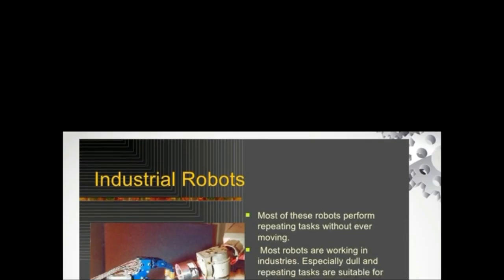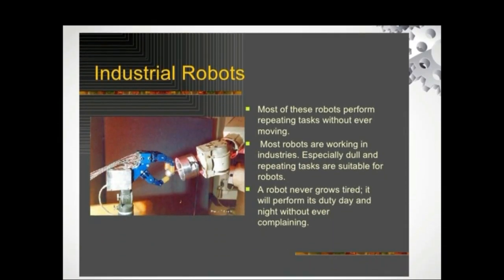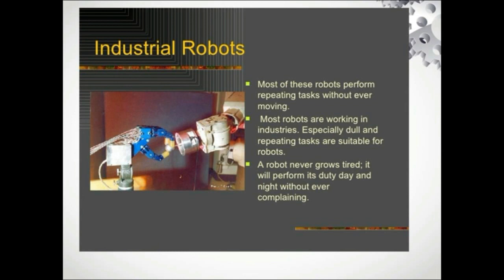Now we shall see industrial robots. One interesting robotic type is industrial robots, which are used for doing certain tasks repeatedly, which human beings cannot do.